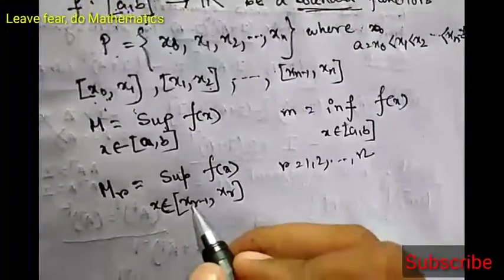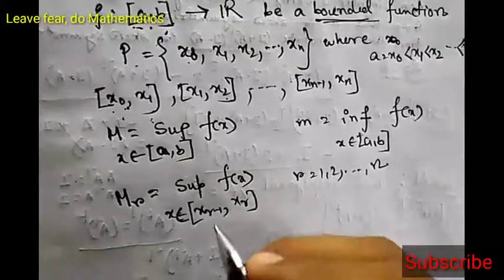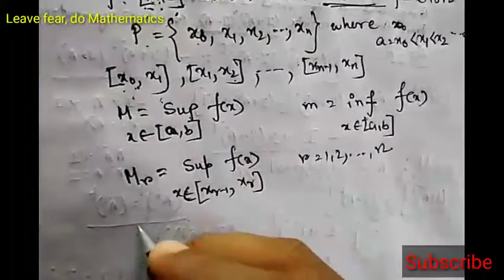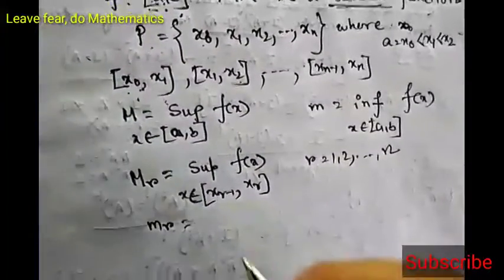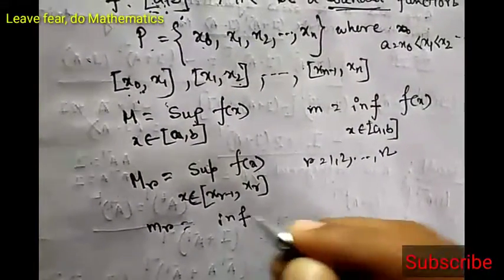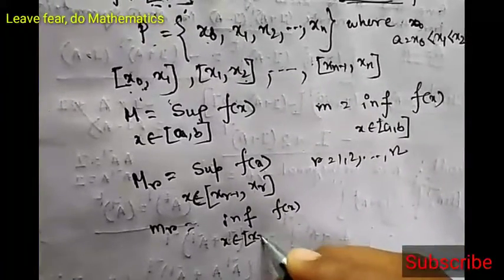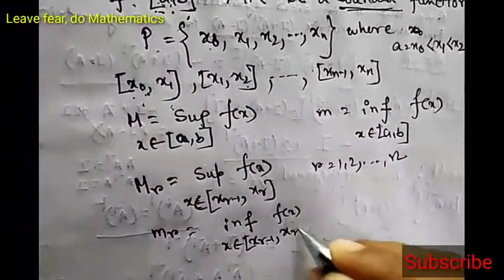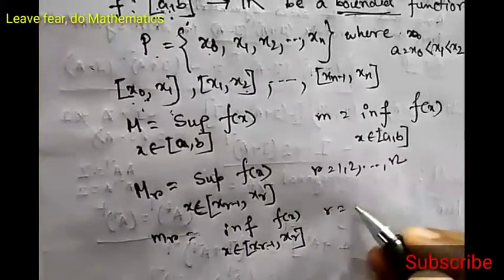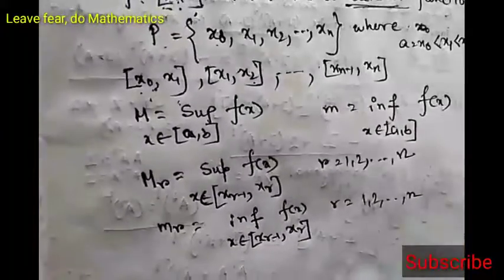Put r equals 1, you get x0, x1; r equals 2, then x1, x2. And let us take small m r equal to the infimum of f(x) in the subinterval x r minus 1, x r. Here also r goes from 1 to n.